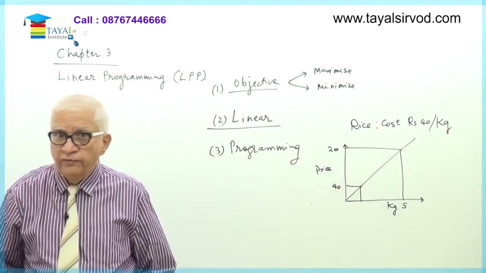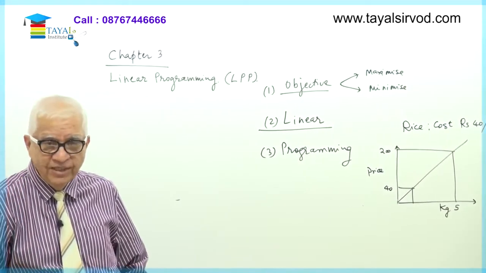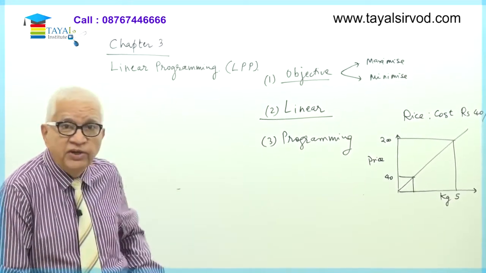And in between, we can find the price payable. For example, if I buy 2.1 kg, it will cost me 84 rupees, and so on. So this is a straight line relationship.